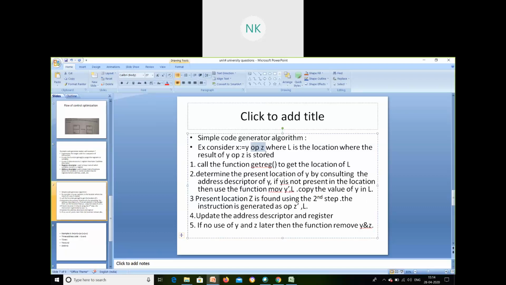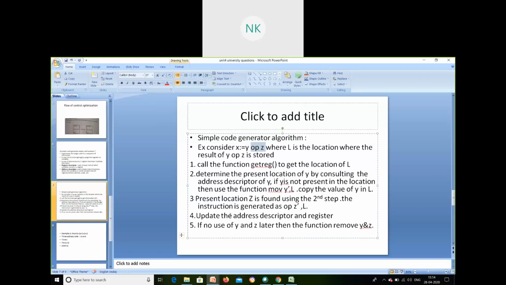Correct. So see here, I'm finding out op, that is the operator, plus or minus or multiplication, that operator, and the variable that I'm moving to, that op z dash will be moved to L. So in the Lth location y is already there. I am moving my op z dash also. So in my L location, what do I have? x is equal to y op z. So I'm adding or multiplying. I'm doing an arithmetic operation and then I'm keeping the final result in L.